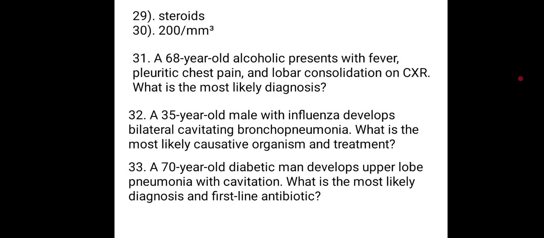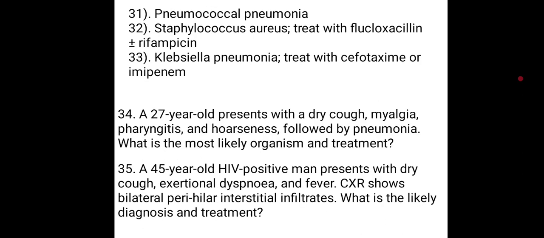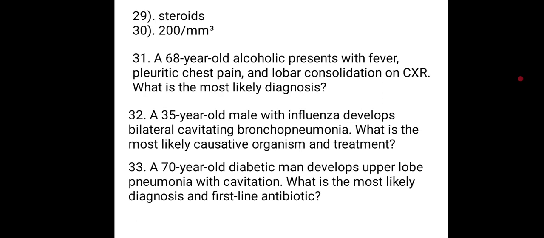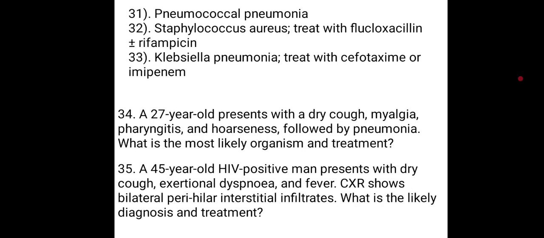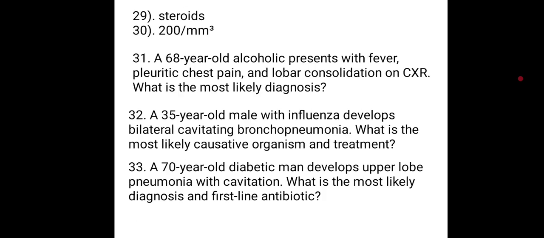31. Pneumococcal pneumonia. Yes, you aced it. A 68-year-old alcoholic presented with fever, pleuritic chest pain, and lobar consolidation on chest X-ray. The most likely diagnosis is pneumococcal pneumonia. 32 is Staphylococcus aureus. Treat with flucloxacillin plus or minus rifampicin.